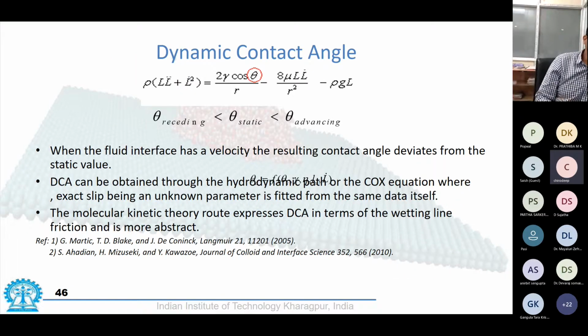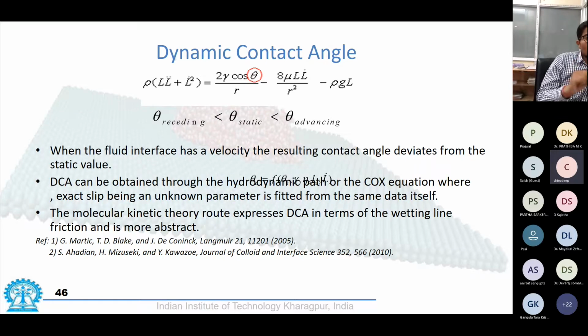The other condition that was used was the dynamic contact angle. So people said that as the velocity of the meniscus changes, the contact angle might be changing, and as a result, as the meniscus moves, in certain cases the surface tension is more favorable, in certain cases it is not.